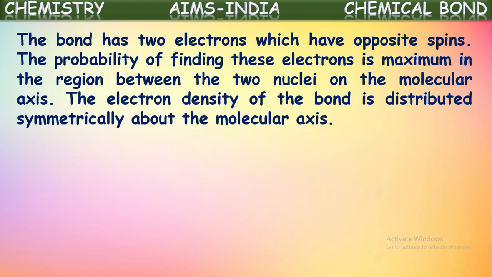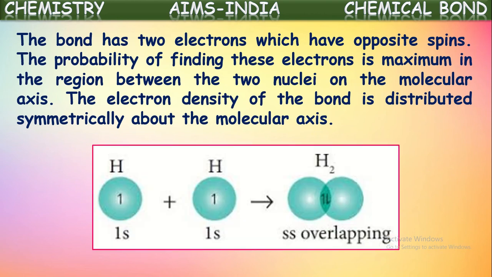So the bond has two electrons which have opposite spins. The probability of finding these electrons is maximum in the region between the two nuclei on the molecular axis. The electron density of the bond is distributed symmetrically about the molecular axis. So this is the way the bonding happens in the H2 molecule by s-s overlapping.